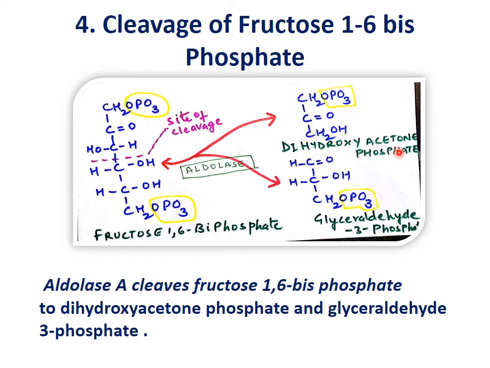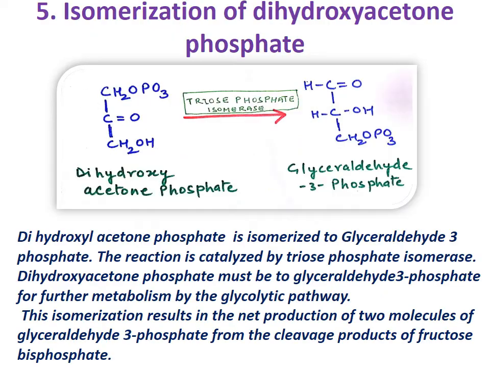The enzyme aldolase A breaks this 6-carbon compound into two 3-carbon compounds, glyceraldehyde 3-phosphate and dihydroxyacetone phosphate. Now the fifth step is again isomerization. The second step was isomerization, and the fifth step is also isomerization, of dihydroxyacetone phosphate, which is converted into glyceraldehyde 3-phosphate. The enzyme responsible here is triose phosphate isomerase.